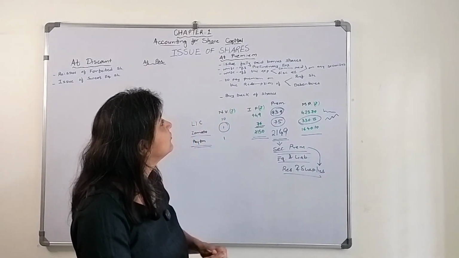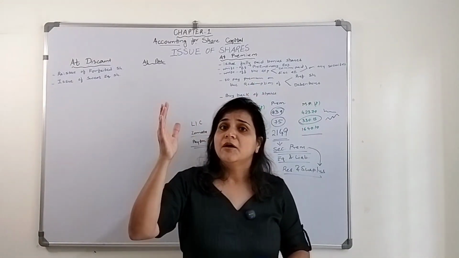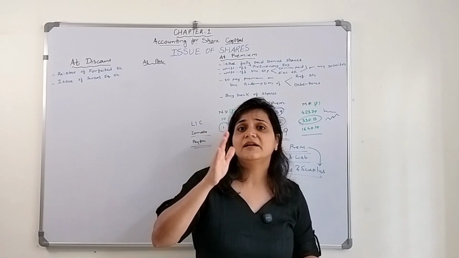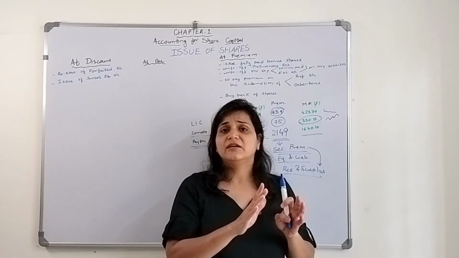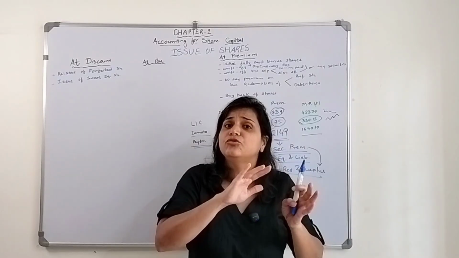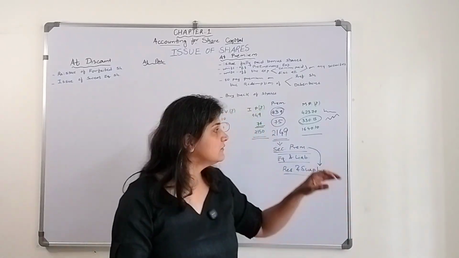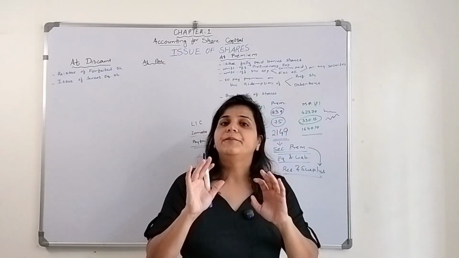All these are known as preliminary expenses. Before the company started its operation officially, whatever expenses they incurred are called preliminary expenses, and to write them off they can use the securities premium amount.